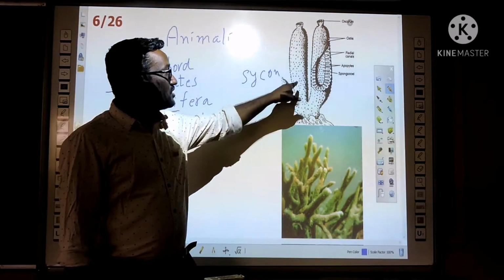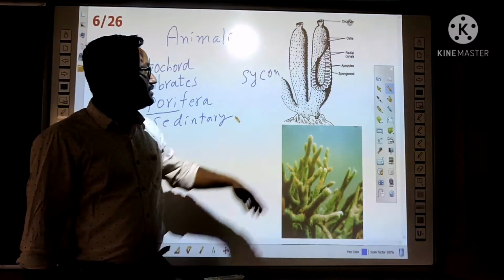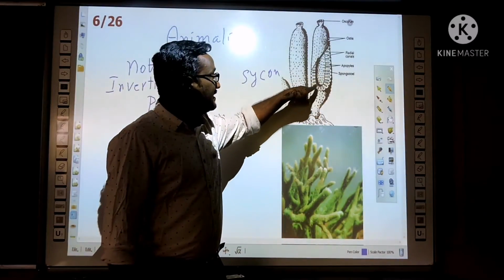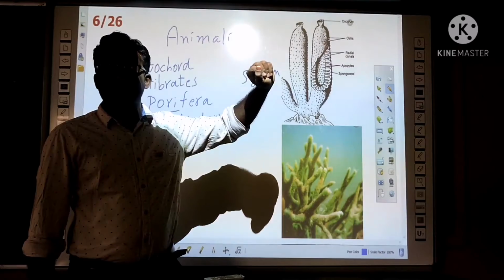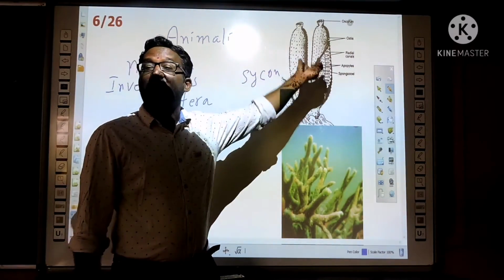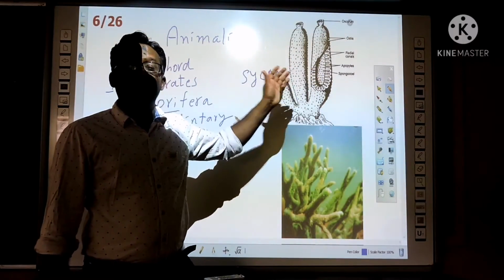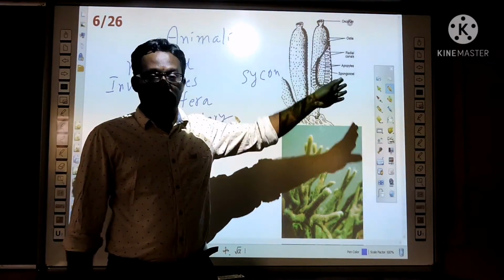So how do these pores help the body? If you observe inside the body, you can see the internal design of the body. Due to these pores, the water circulates throughout the body, and that circulation of water brings the food and oxygen to every part.